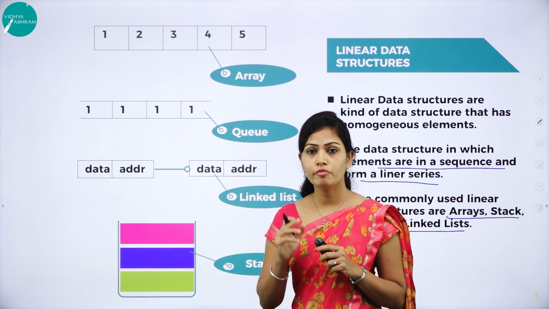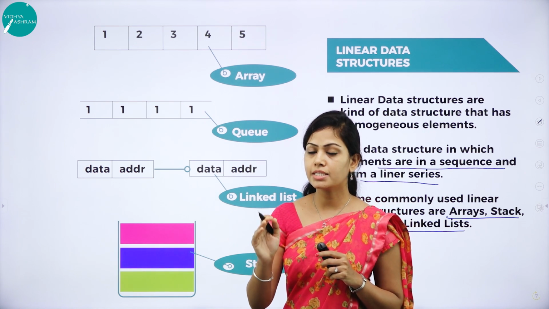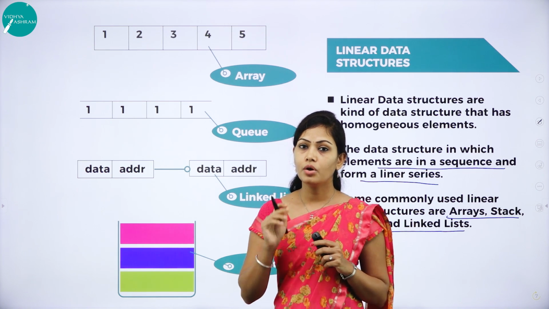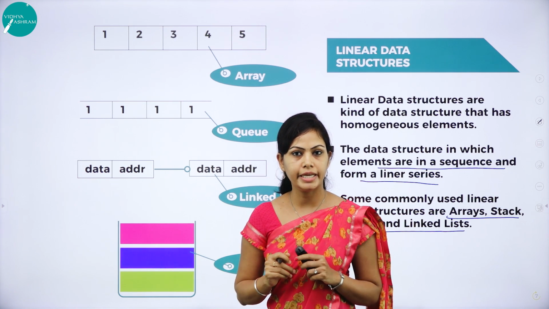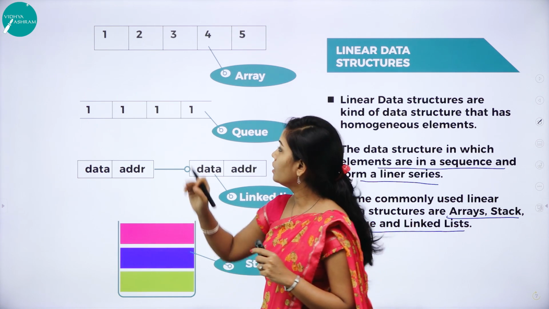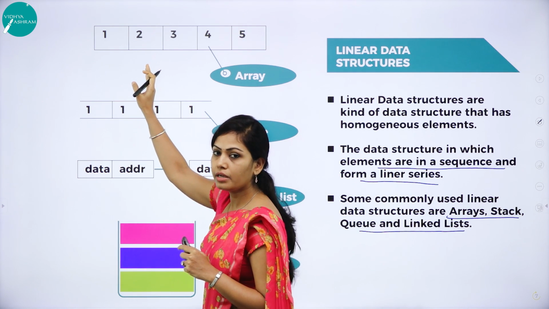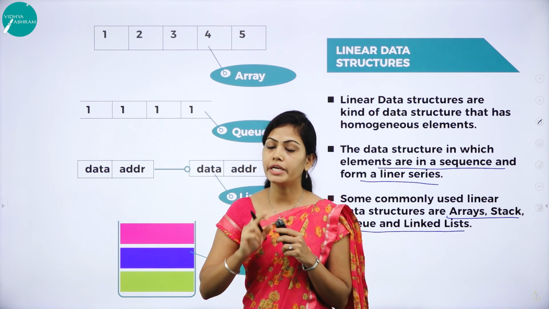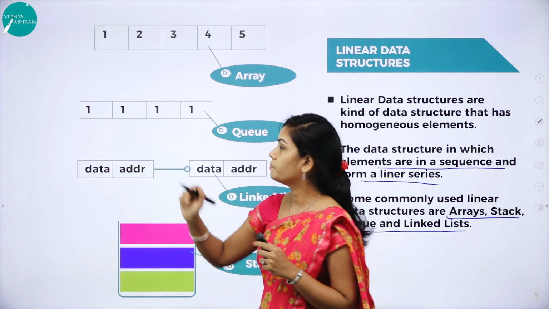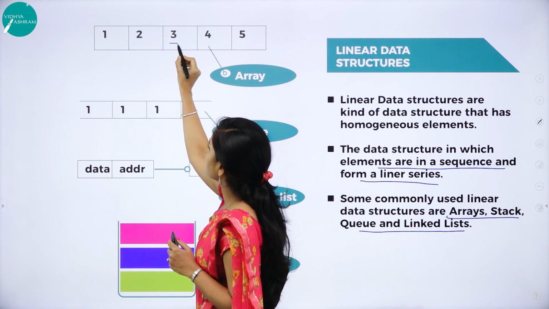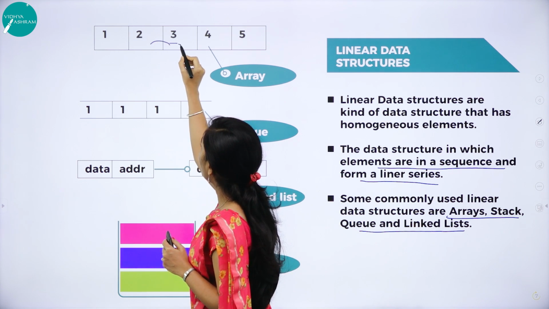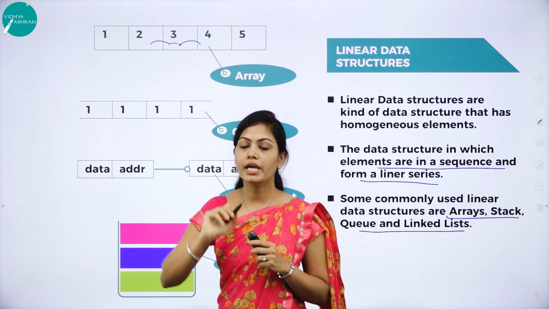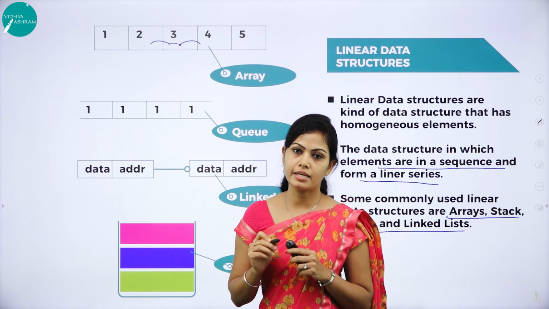There is one more way we can find out whether a particular data structure is linear. When an element has one predecessor and one successor, we can call it a linear data structure.